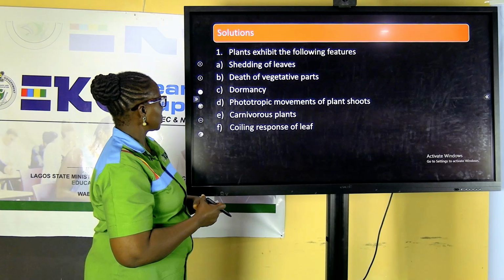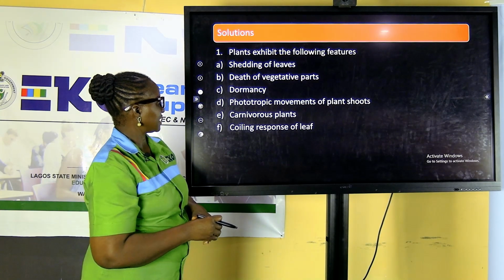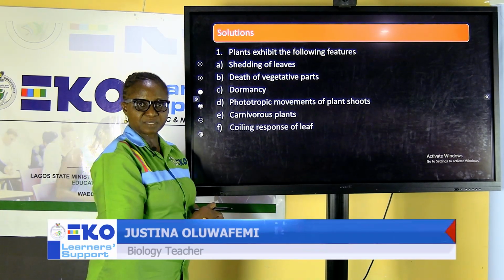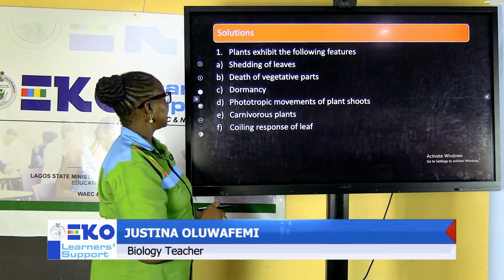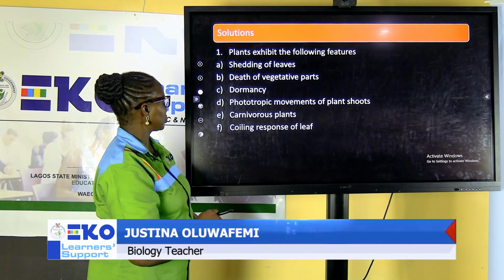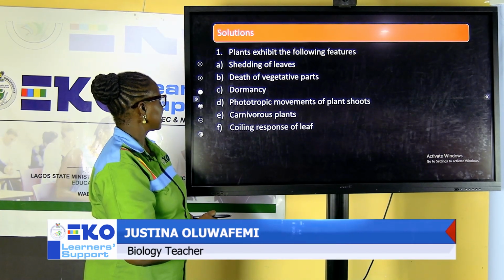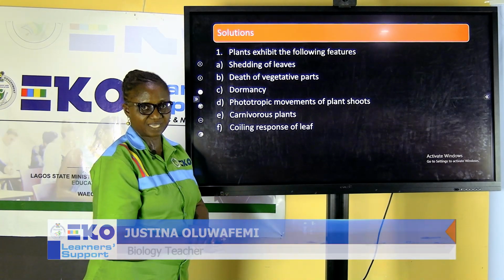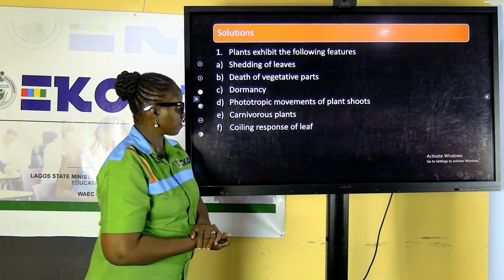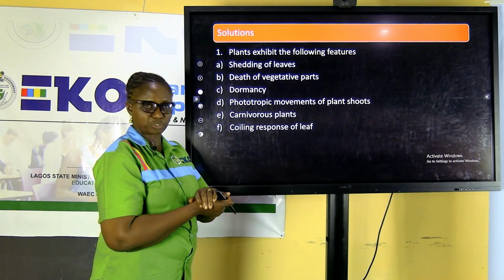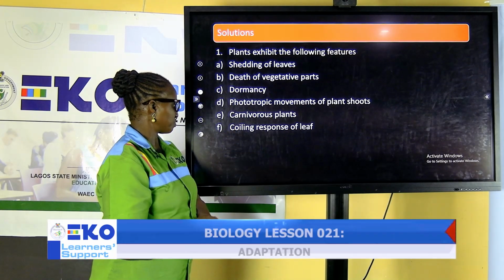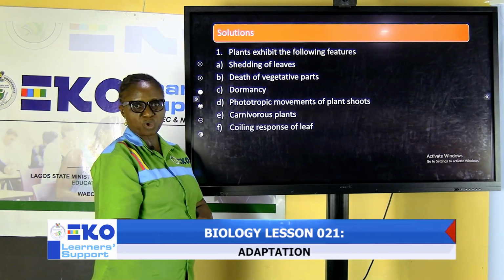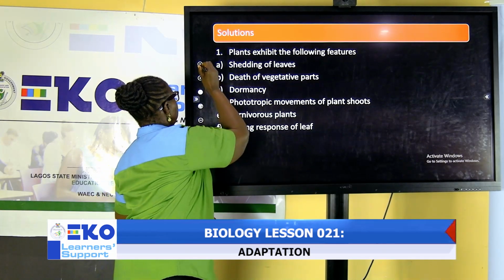All right, we want to look at the features that are exhibited by plants. Plants exhibit the following features. Number 1, shedding of leaves, death of vegetative parts. We have dormancy. We have phototropic movements of plant shoots, carnivorous plants, coiling response of leaves.